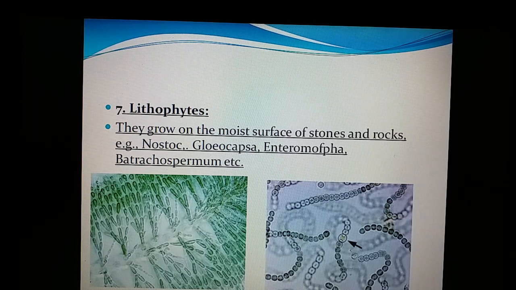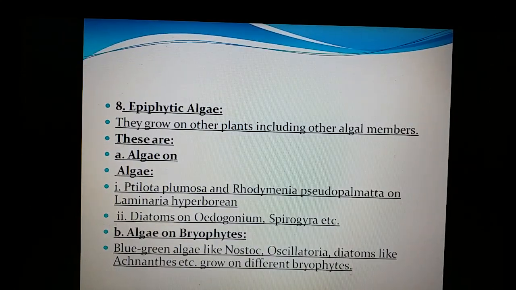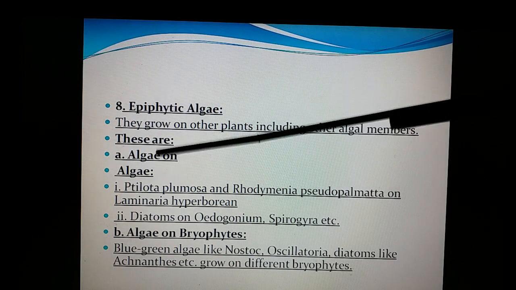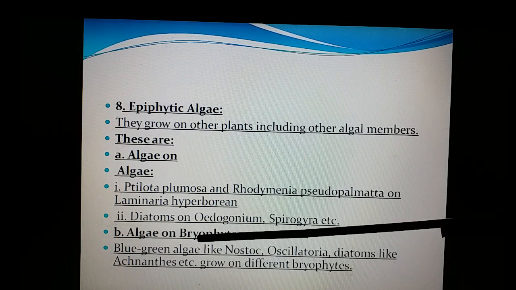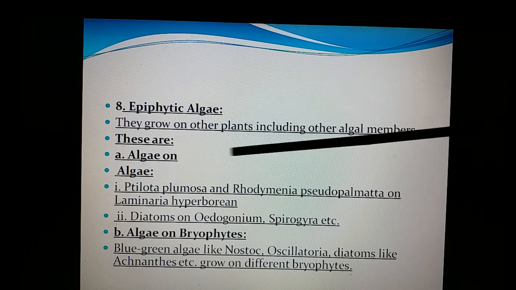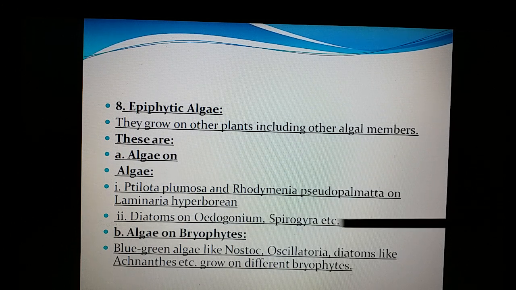Lithophytes means the algae which are growing on the rocks. Here Batocospermum, Gloeocapsa, Nostoc, and certain other members are growing on the rocks, and they are called lithophytes. Epiphytic means algae growing on some other plant body: algae growing on algae, and algae growing on bryophytes. Diatoms will be growing on Oedogonium, and certain blue-green algal members grow on certain bryophyte members.